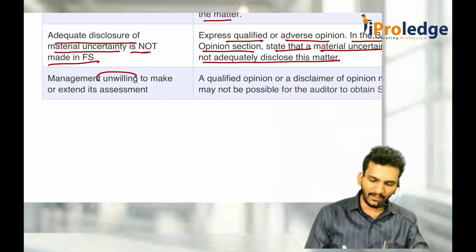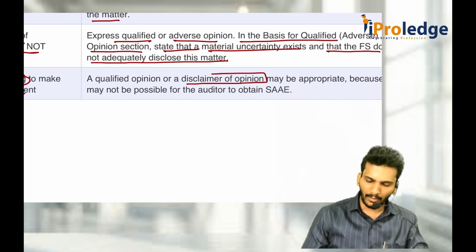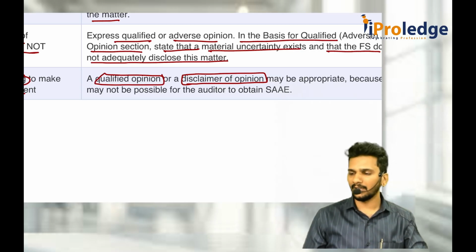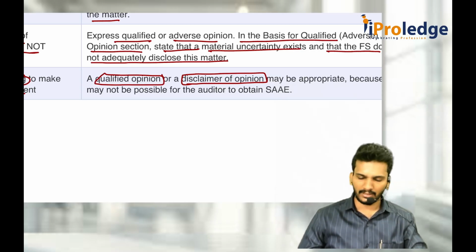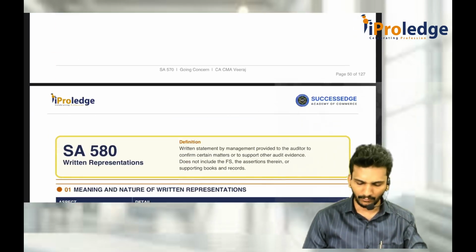If the management is unwilling to make its assessment, then directly go for disclaimer of opinion or qualified opinion based on the materiality and pervasiveness of the financial statements misstatements. This is for 570.